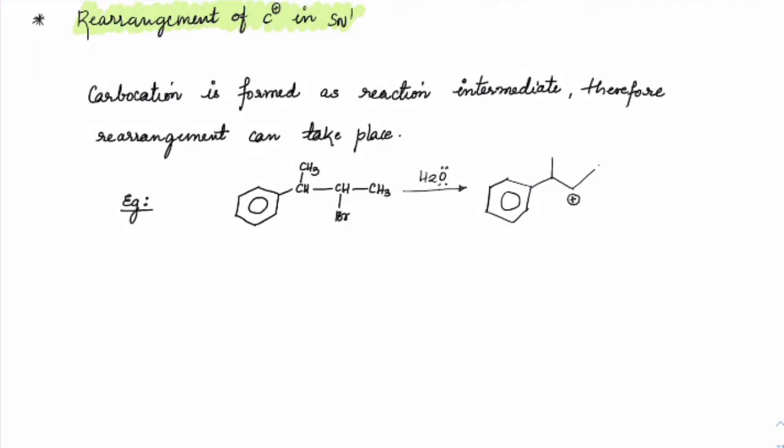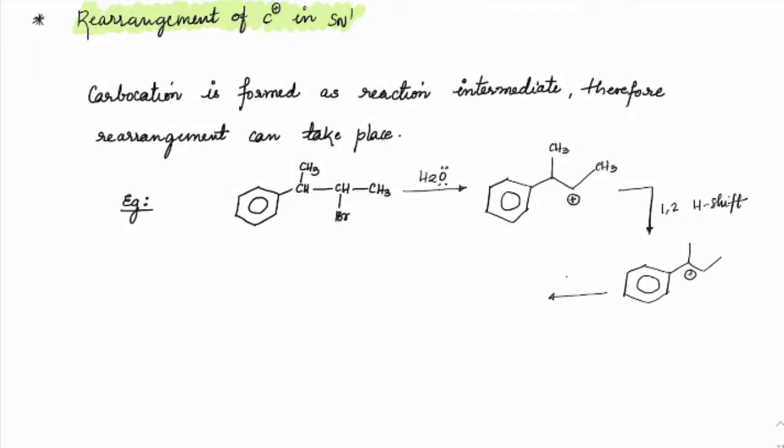From the carbocation, you can see it is at the secondary position now, and it can be moved to the tertiary benzylic position by making a 1,2 hydride shift. I am assuming that everybody knows how the rearrangement works. Then after the 1,2 hydride shift, we will get the carbocation at the tertiary benzylic position.